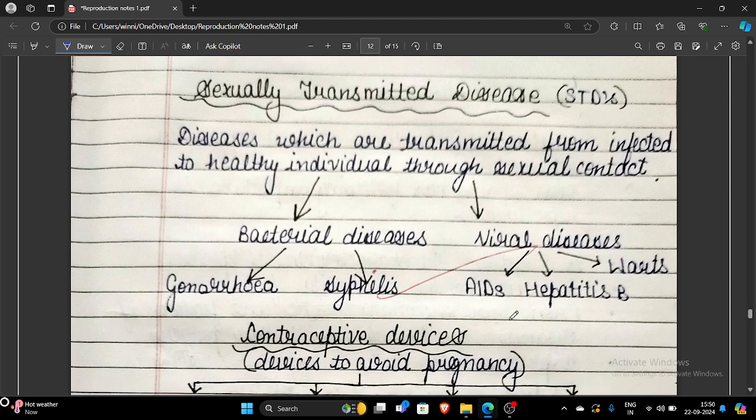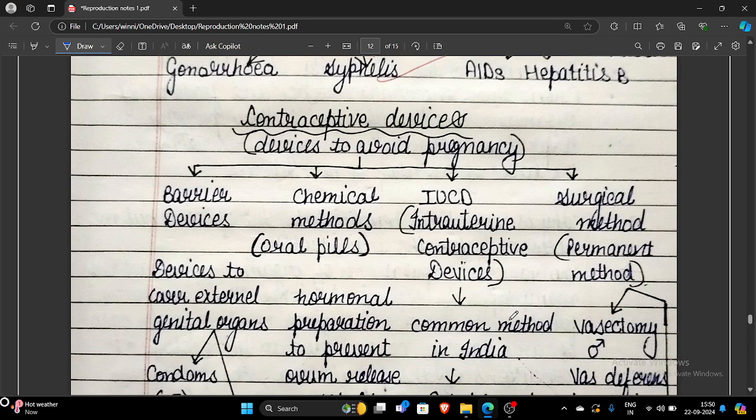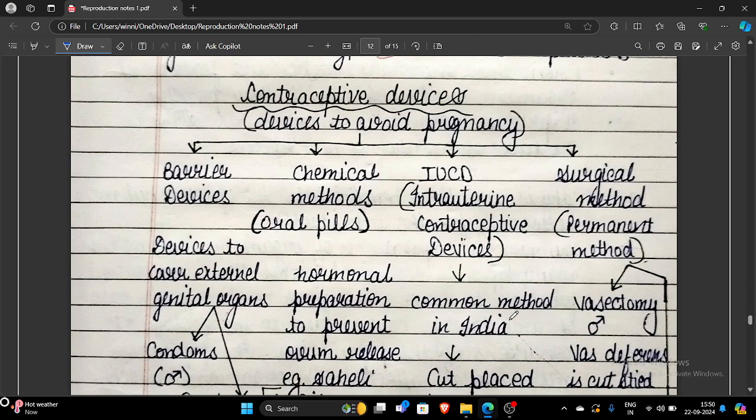Next topic is the contraceptive devices, devices to avoid pregnancy. So here we are having barrier device, chemical method, IUCD and surgical method. Barrier device is the device to cover external genital organs. In case of male, it is condoms. In case of females, it is femidoms. Its primary principle is to avoid the meeting of sperm and ovum. So barrier device is the only device which is used by male to prevent contraception. Another thing, barrier device is the only device which gives us protection against STDs.